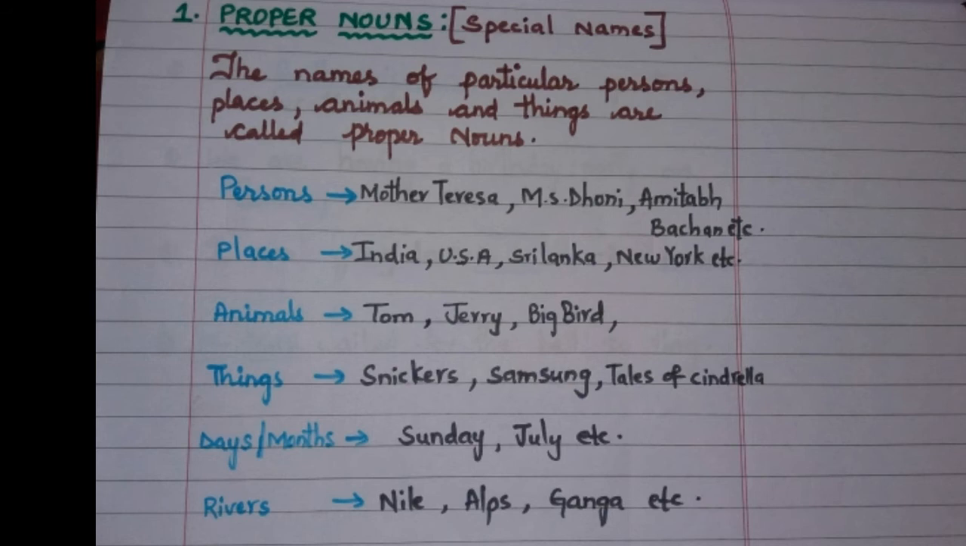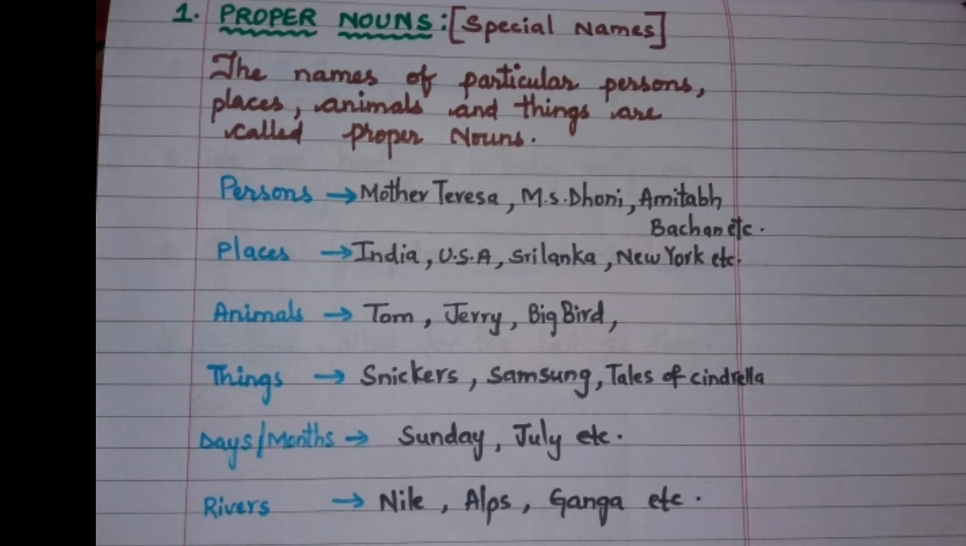Next comes the examples for proper noun. Dr. Radhakrishnan was a great educationist. Here I have underlined Radhakrishnan because it is the name of a person and it starts with a capital letter. So it comes under proper noun. Then we are having a birthday party on Sunday. Sunday is nothing but a particular day he has mentioned. So that's why it is a proper noun.